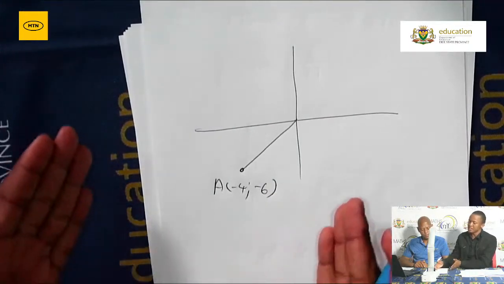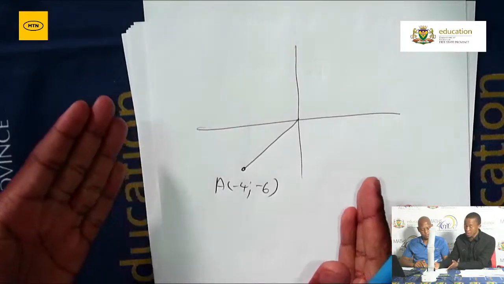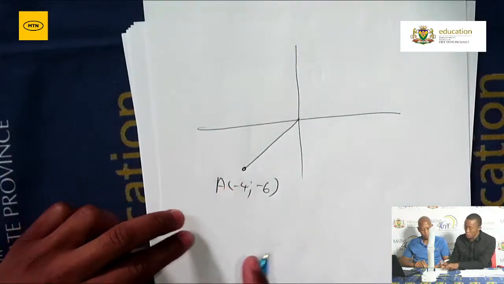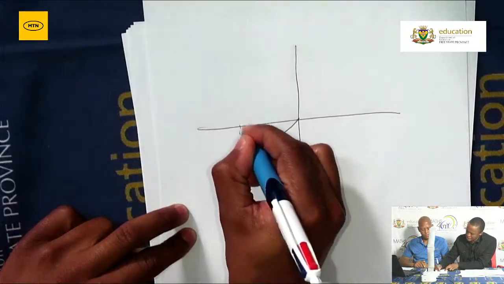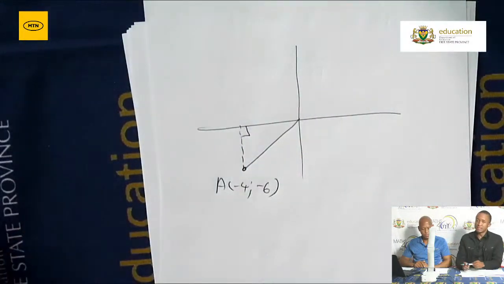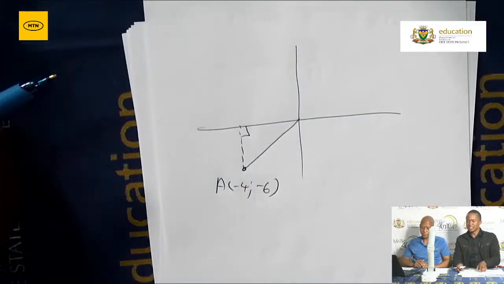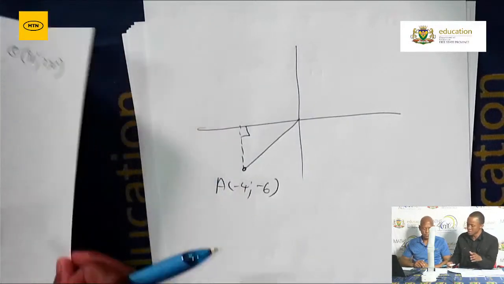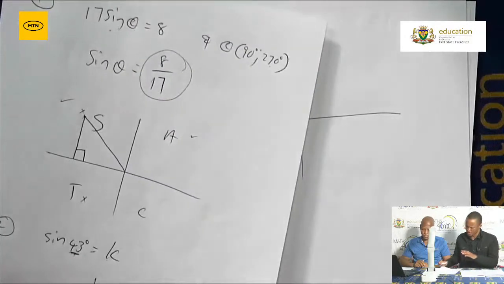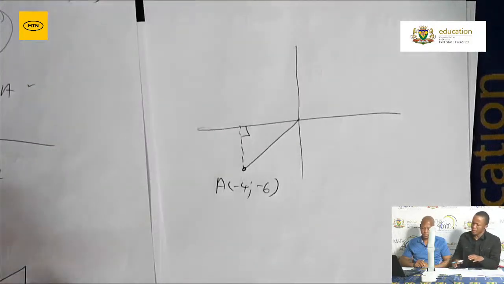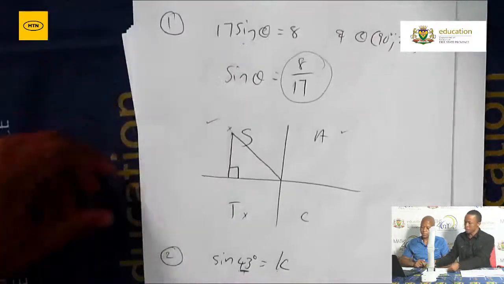In this case, the examiner was quite generous to you. The examiner gave you the terminal arm. Yours is just to complete a right angle triangle. And remember, to complete a right angle triangle, always make it perpendicular to the x-axis. Those are the three types of scenarios you have when locating the terminal arm. Make sure you go through all of them, grade 12s. The examiner will then ask you about one of them. So please don't be surprised on Monday when such questions arise.